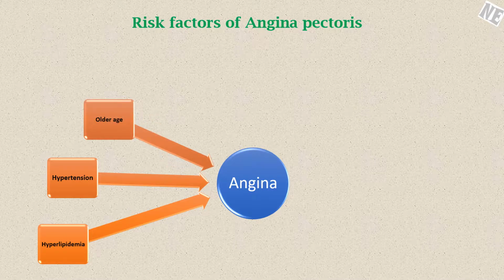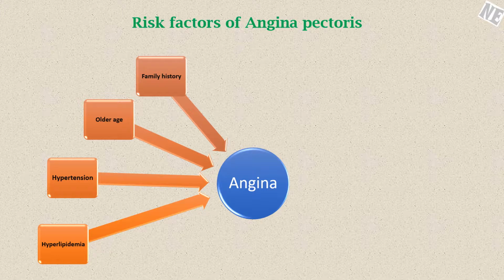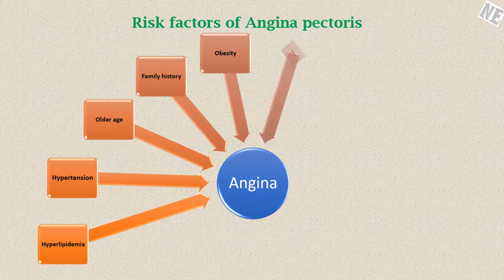Age. Men older than 45 years and women more than 55 years are at high risk of developing angina. Another risk factor is family history. If a family member has coronary artery disease, you are at a greater risk of developing angina. Obesity. It increases the risk of hypertension and cholesterol. The heart has to work harder to supply blood to the excess tissue we have due to obesity.